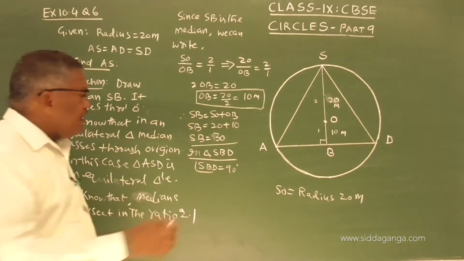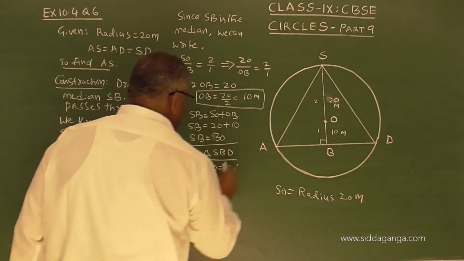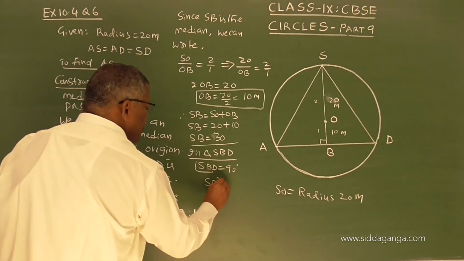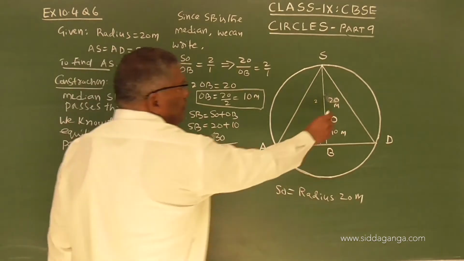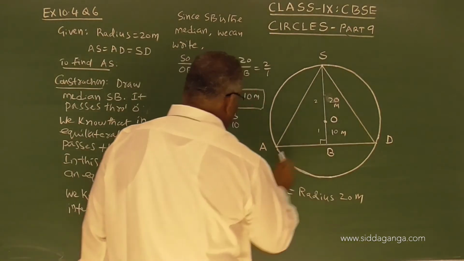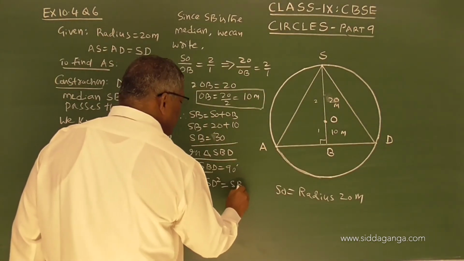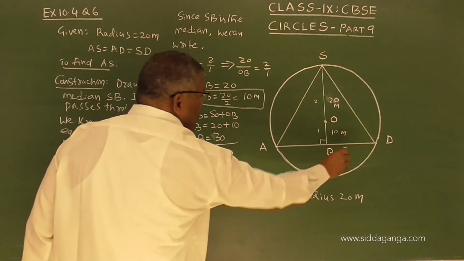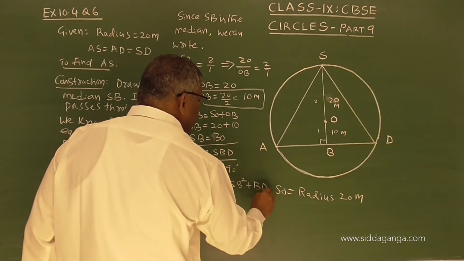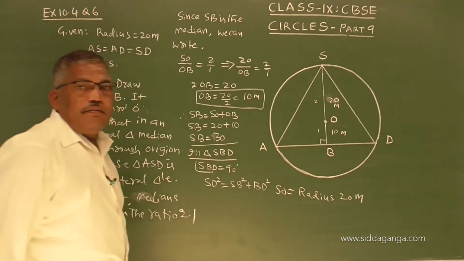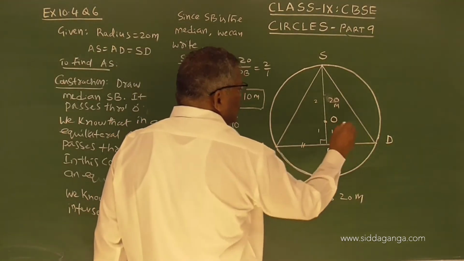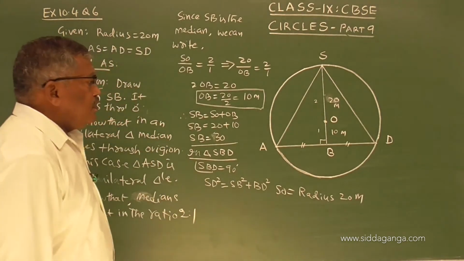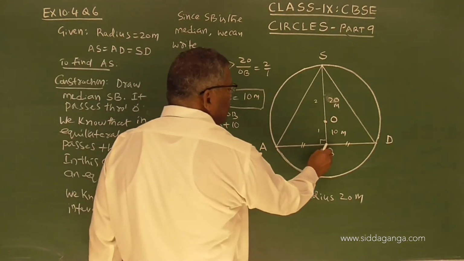Therefore, SD square equals, this is the hypotenuse, SD square equals SB square plus BD square. This length will be equal to this length, because it is the median, this is the middle point.